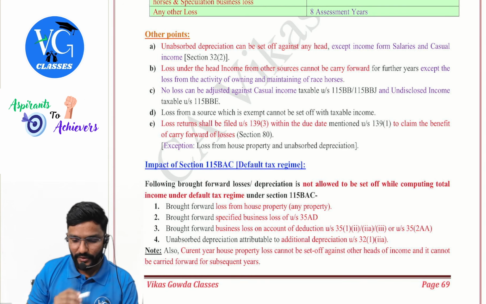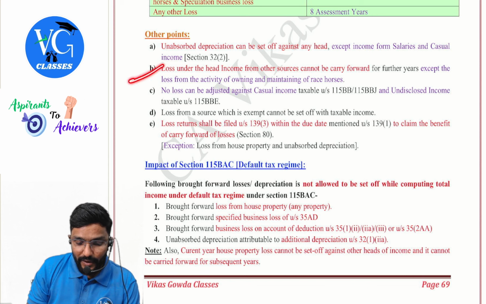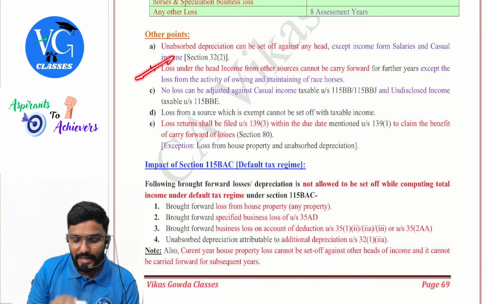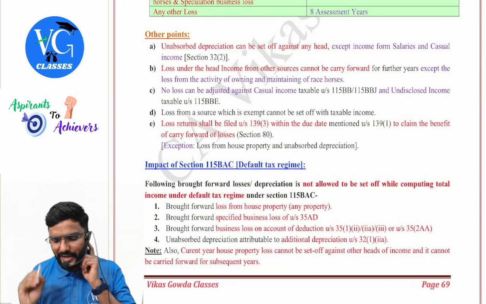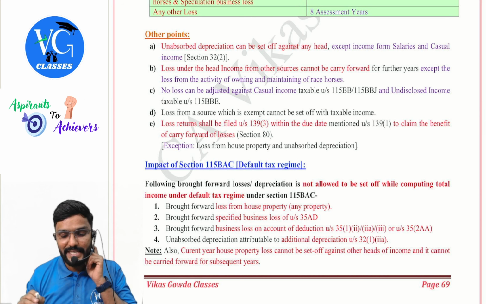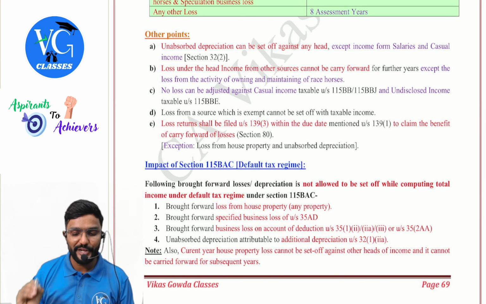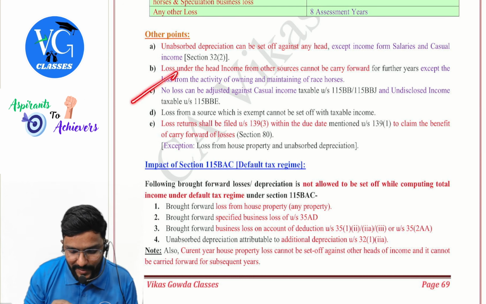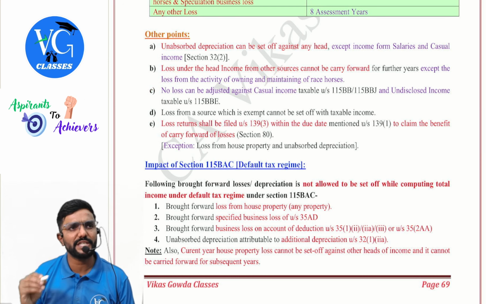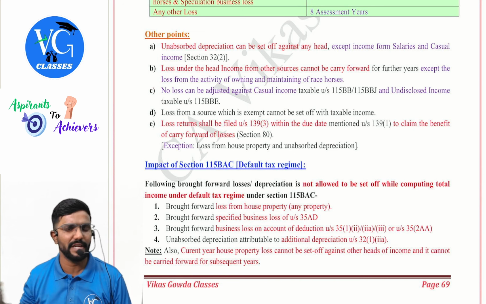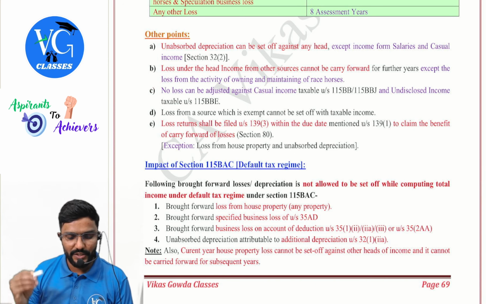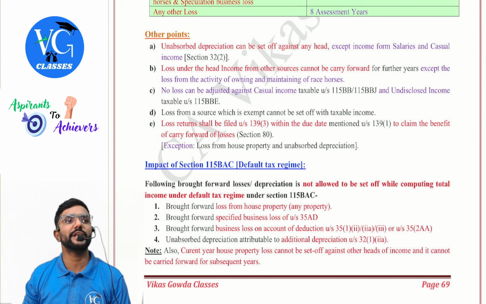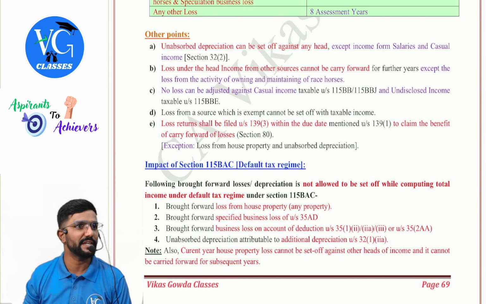Okay, we'll move forward. Loss under the head income from other sources cannot be carried forward for further years except loss from activity of owning and maintaining race horses. Then no loss can be adjusted against casual income taxable under section 115BB or 115BBJ, online gaming, and undisclosed income taxable under section 115BBE, guys.